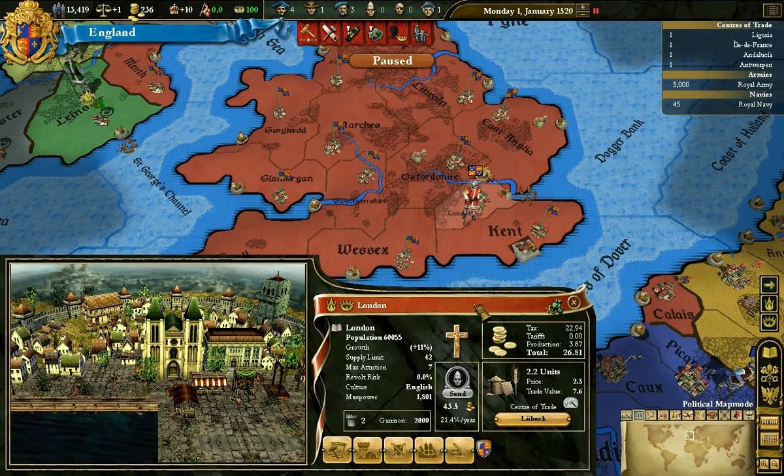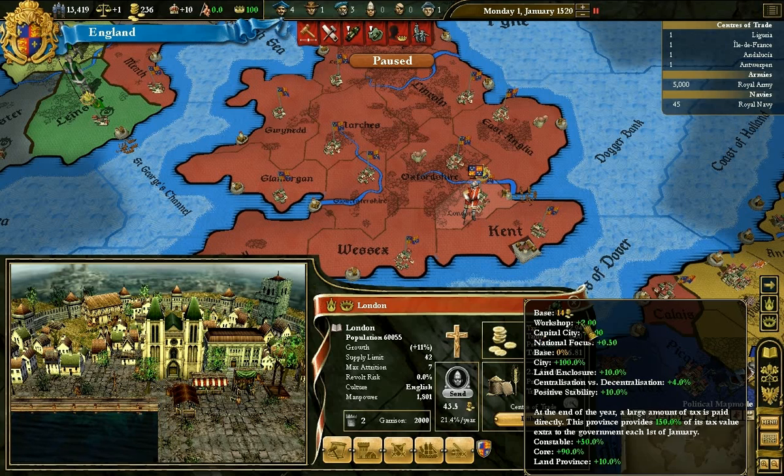On the right side, we have the monetary stuff. This little stack of gold indicates that we're talking about how much money the province provides, but don't be fooled by this. Remember to look at your economic summary, because you don't actually get all the money that you have listed here yet.